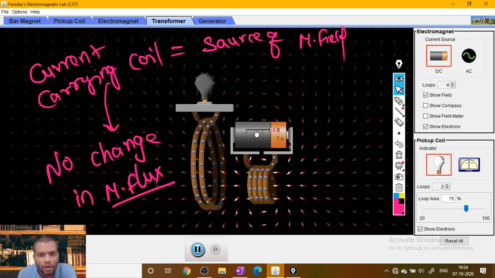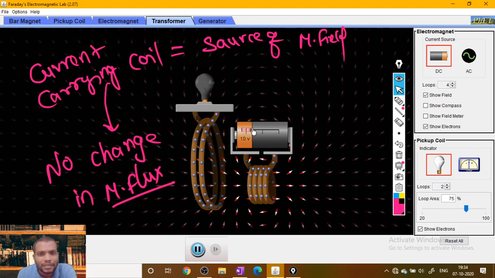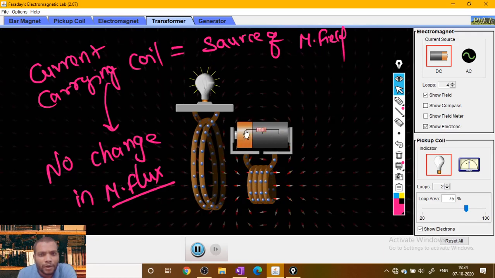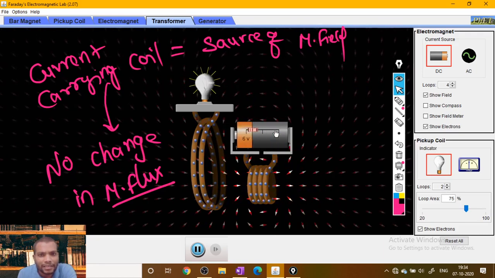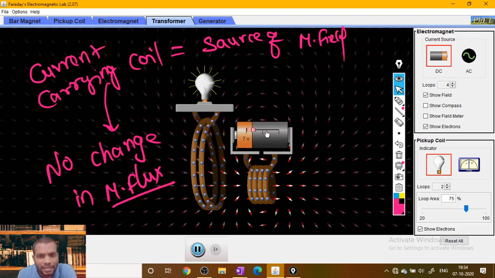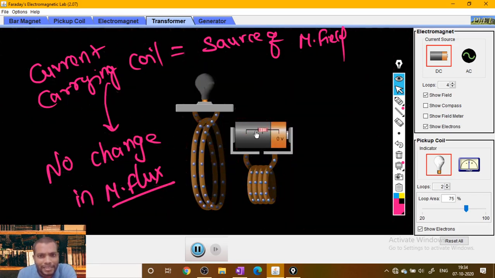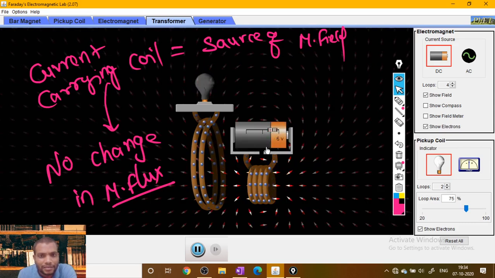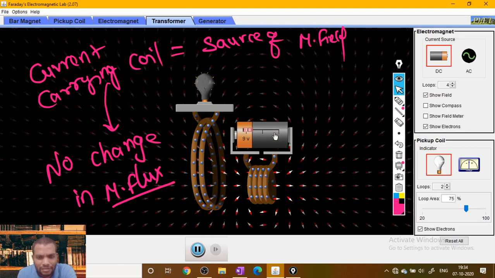If you switch the button on and off like that, the polarity of the cell is changing, so this also causes a change in the magnetic flux. Here there is no motion of the coil, but there is a change in the flux.